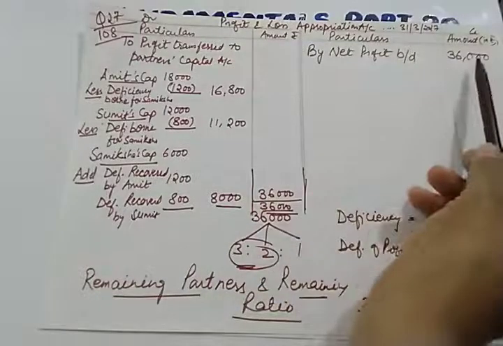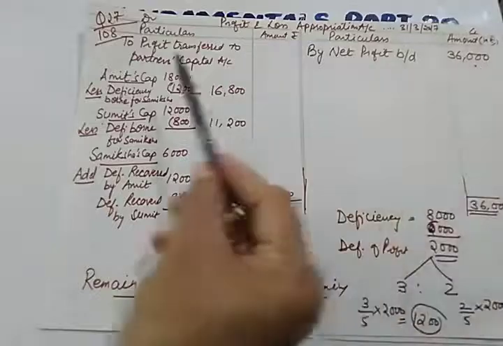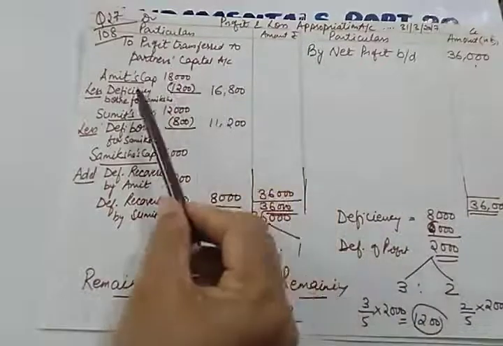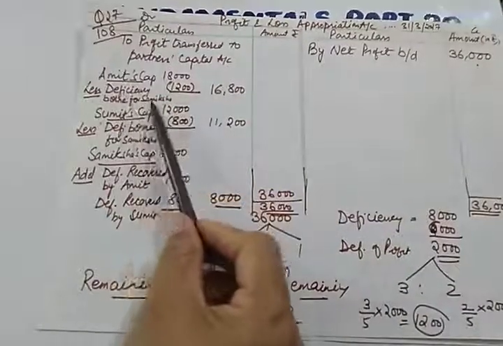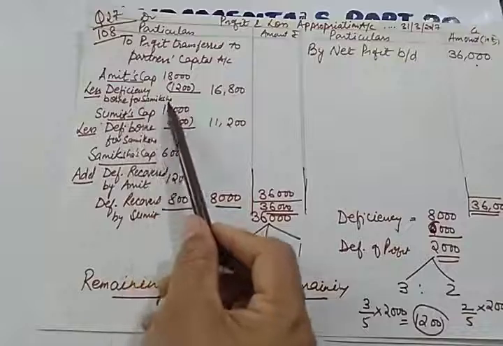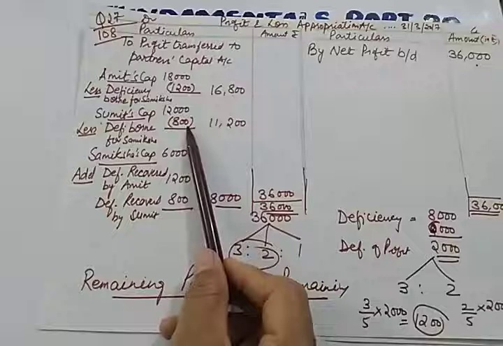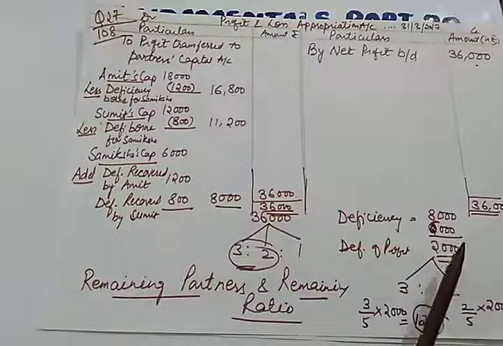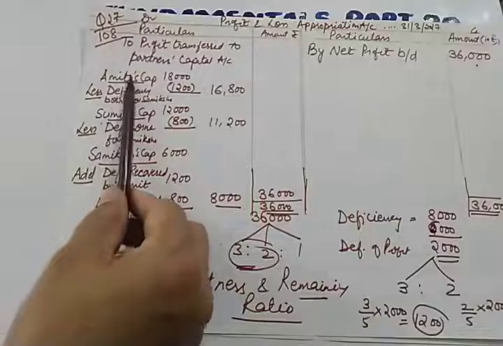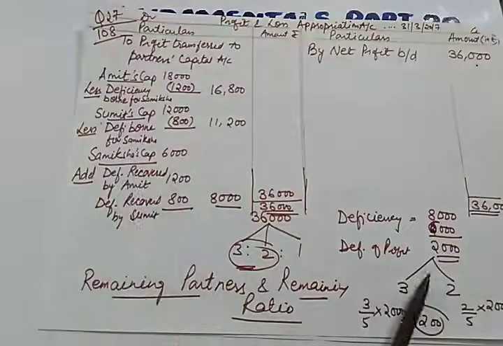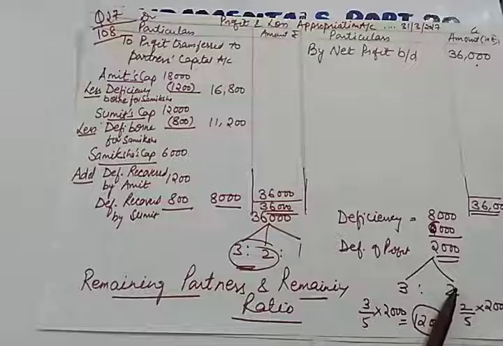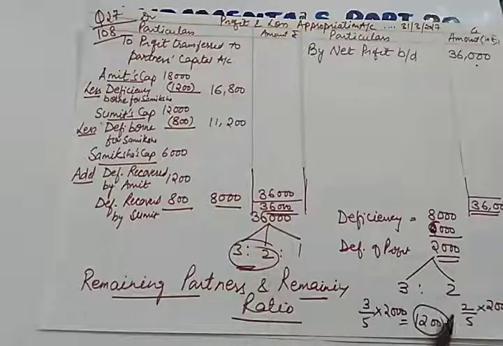Net profit will be written here, brought down, profit transferred to partners' capital, Amit's capital, and less deficiency borne for Samiksha. How do you arrive at 1,200 and 800? By dividing the deficiency of Samiksha's profit between Amit and Sumit in the old ratio, the remaining ratio.